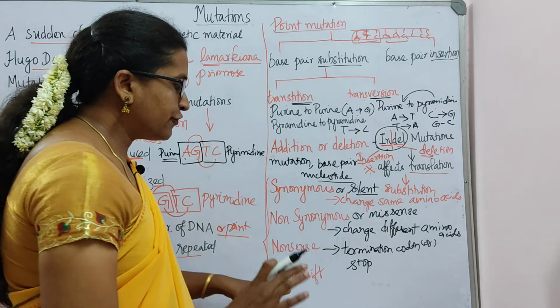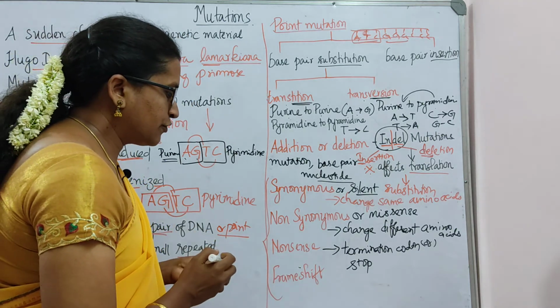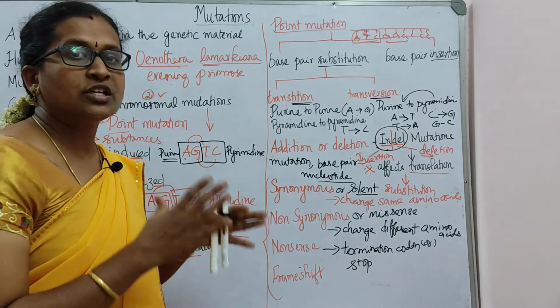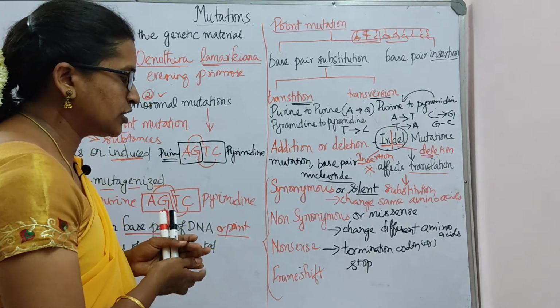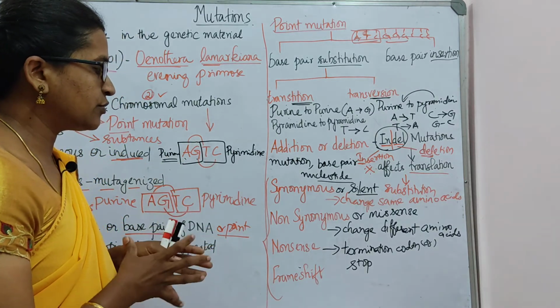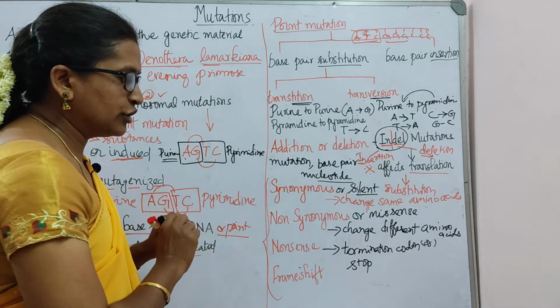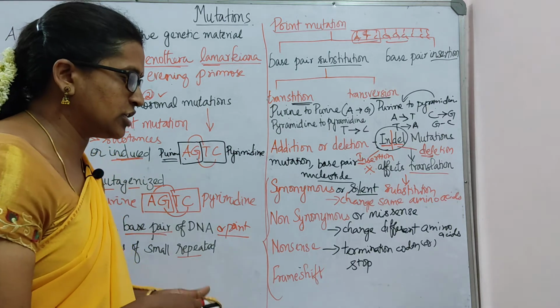So next is frame shift mutations. What are frame shift mutations? Due to the addition or deletion in these mutations, the reading frame of the translation process will be totally changed.